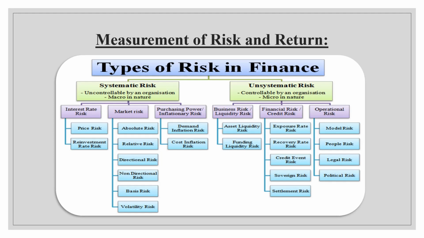Now coming to unsystematic risk, there are business risk or liquidity risk. That means asset liquidity risk and funding liquidity risk, whether it can be easily convertible into marketable value or not. And financial risk, because financial crisis plays a very prominent role, right? Because when you don't have any money supply or source of finance, then the investment goes into very big trouble. Next, coming to operational risk, that means how we are going to operate, whether it is from the people, legal, political, that is political and legal factors are going to affect the operational risk.